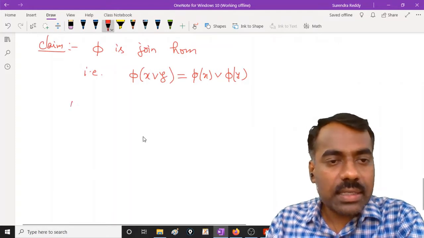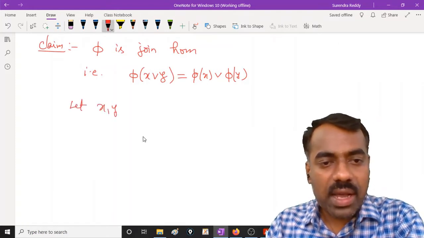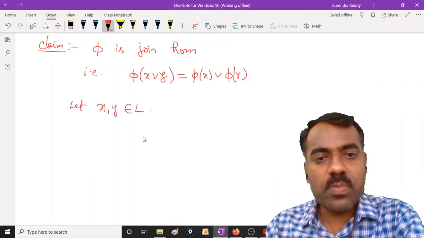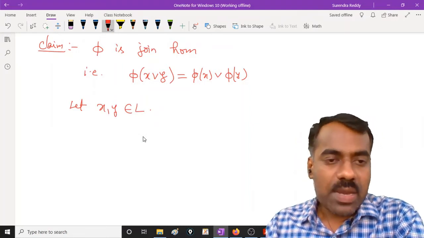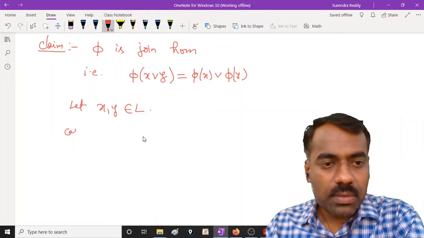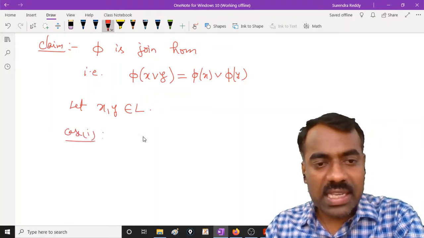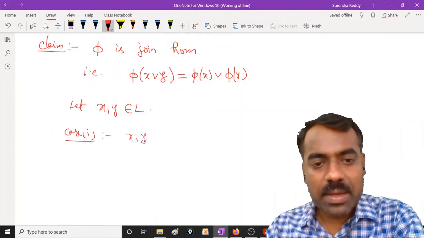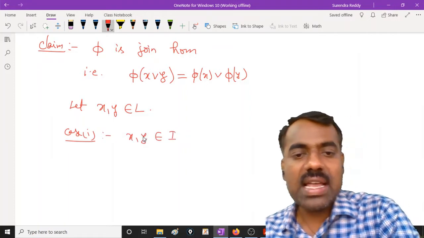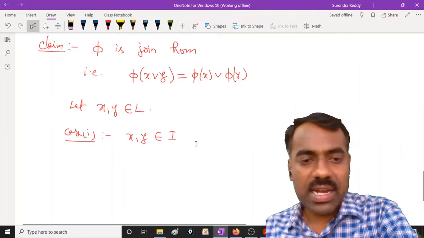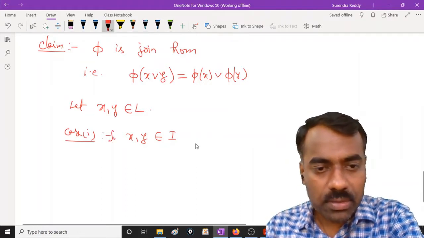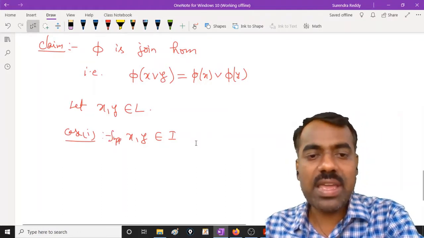Let x, y be in L. We want to prove that this is true for that x and y. Case 1: both x and y may be in I, because x and y are in L and I is a subset of L. Suppose x and y both are in I.